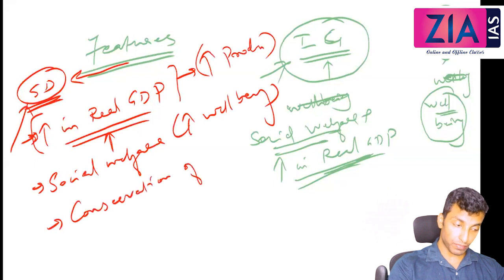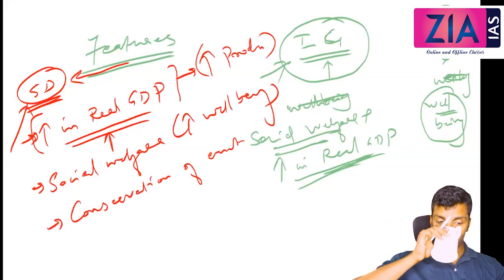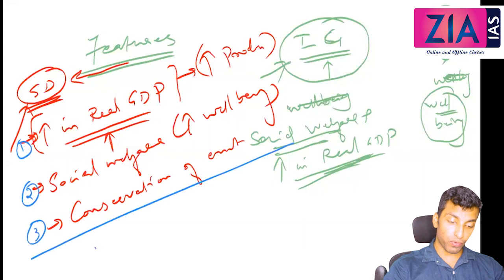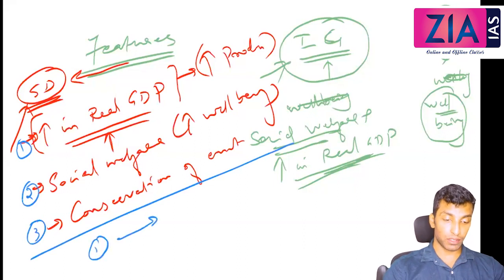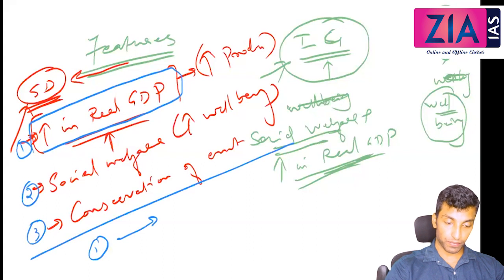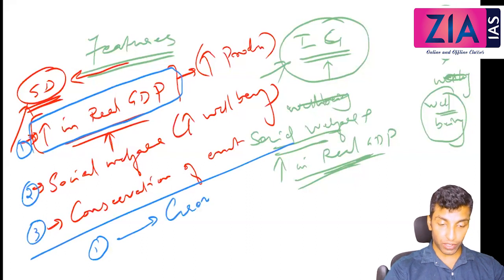Conservation of environment. Okay. So these are the three things. So here if you mark it as 1, 2, 3. When you talk about 1, we have discussed as what? The first one alone, if you take, what is that? We have discussed already. That is nothing but the growth, right? Economic growth. 1 plus 2, what is that?